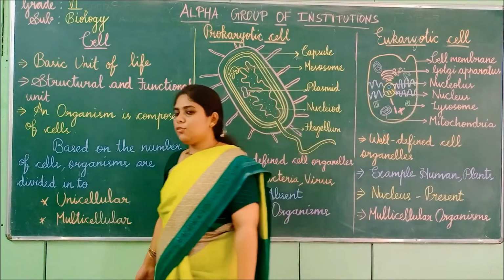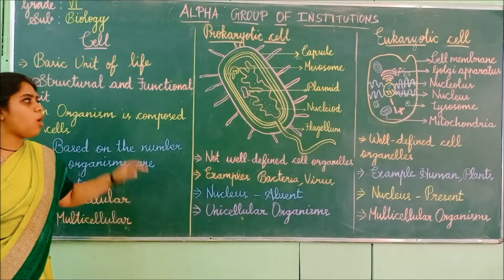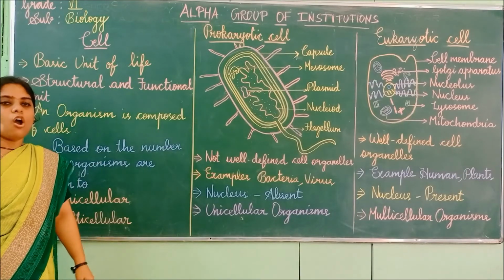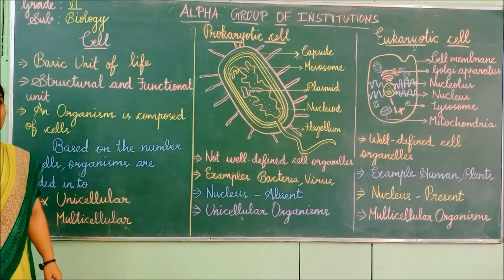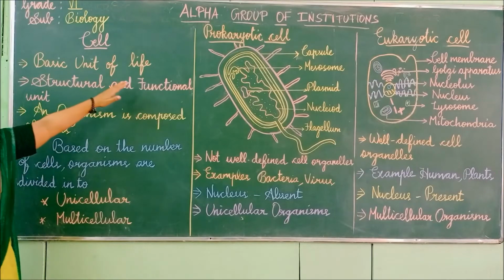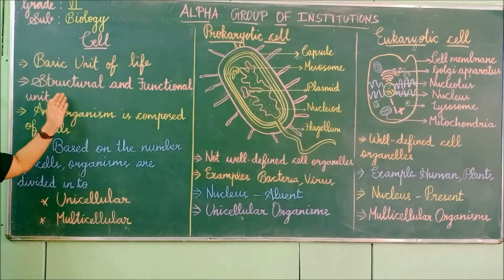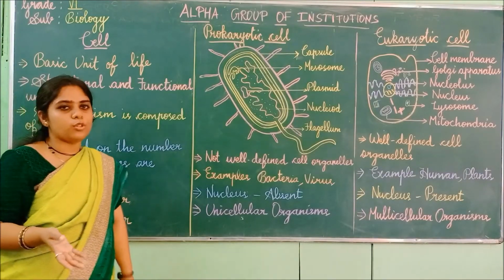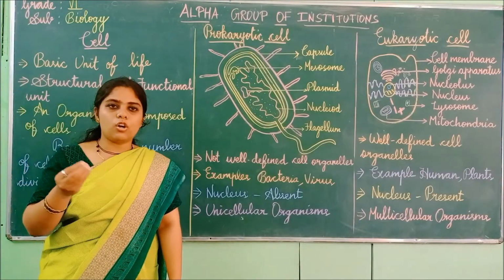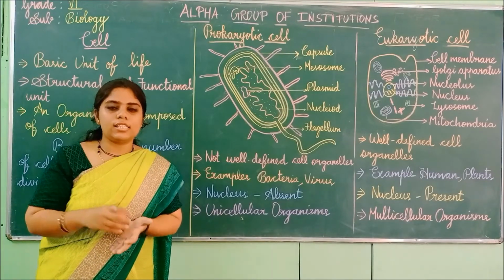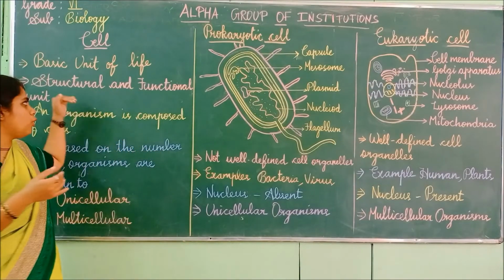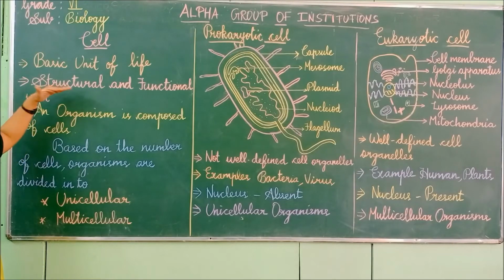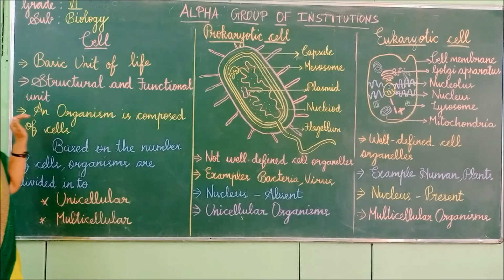So I will give you a small recap. First we saw what a cell is. It is the basic unit of life, that is, all living things are made up of cells. It is the structural and functional unit of life. That is, the structure is formed using cells and the function also takes place in cells. So the cells are responsible for both structure and function. That's why it's called the structural and functional unit of life.